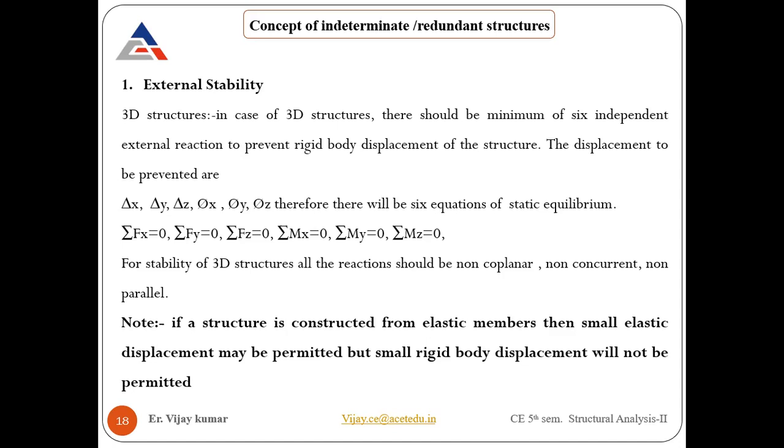Even a very small rigid body displacement is not permitted. If the member shows elastic behavior, we can allow some displacement. You may be aware that some clause in IS 456 specifies how much displacement is allowed, right?